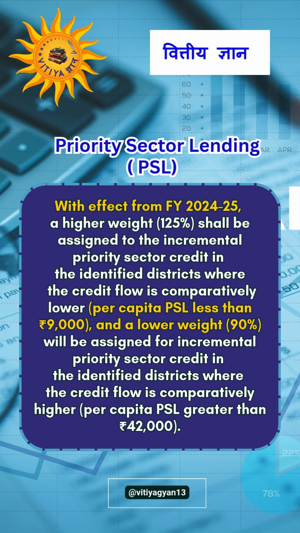In part 1 of RBI Master Directions related to priority sector lending, we understood definitions and clarifications, targets and sub-targets for priority sectors, and adjustments for weights in PSL achievement.